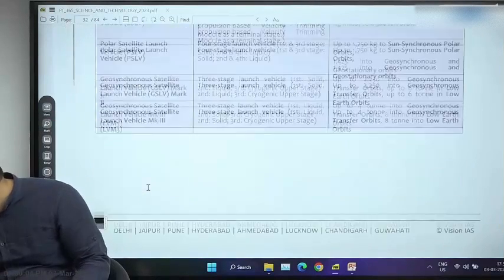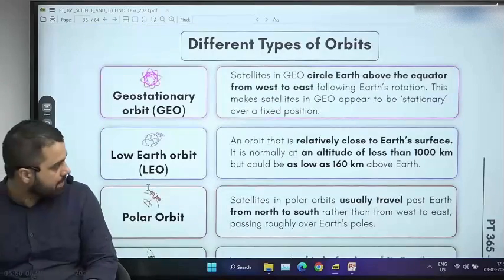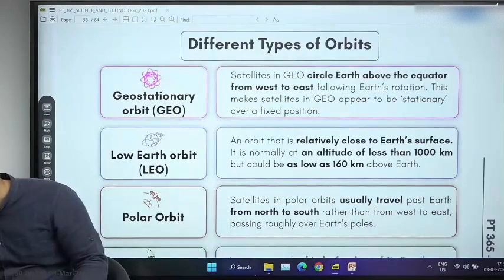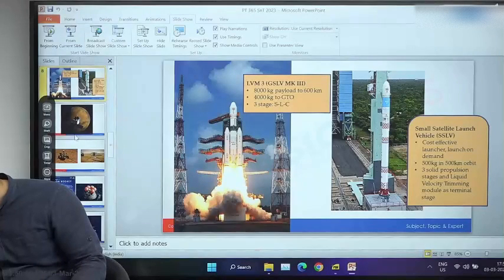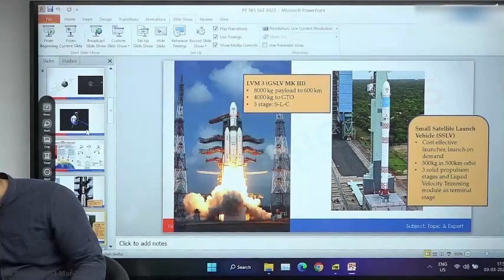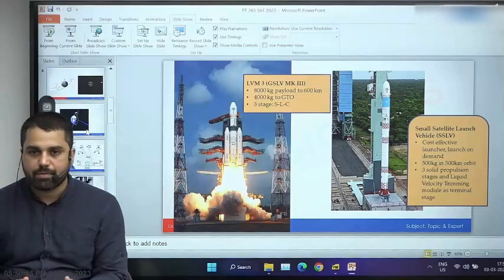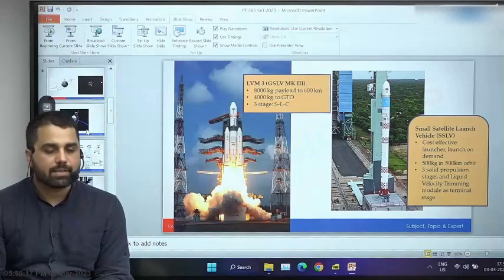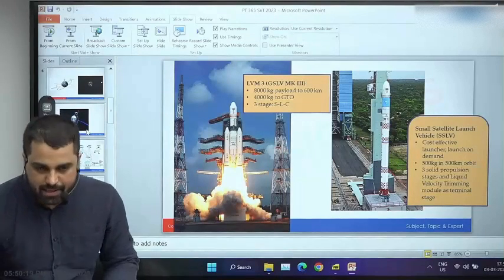One more thing which is given in your material is different types of orbits. Now to appreciate different types of orbits, we first need to appreciate different types of satellites, what types of satellites we often use.